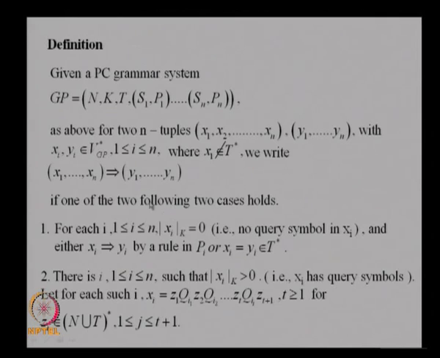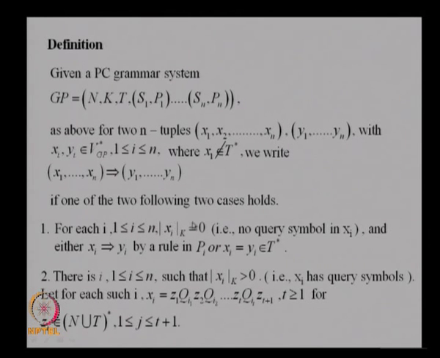There are two different types of steps you can use. One is the actual derivation, another is the communicating step. Now, there are two possibilities. Here none of the x_i's contain the query symbol.